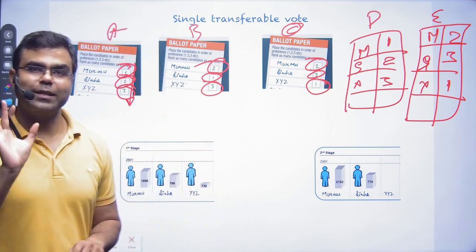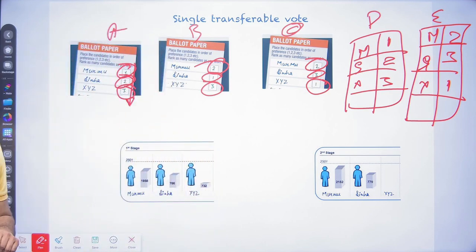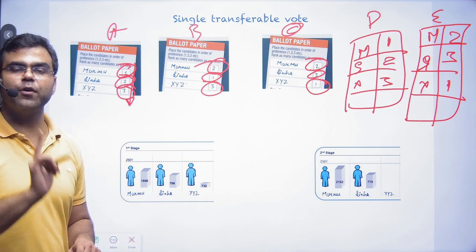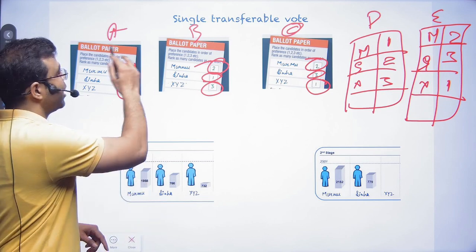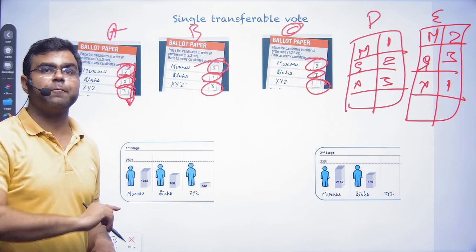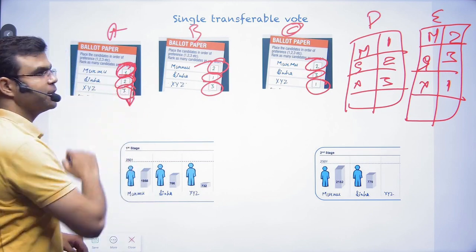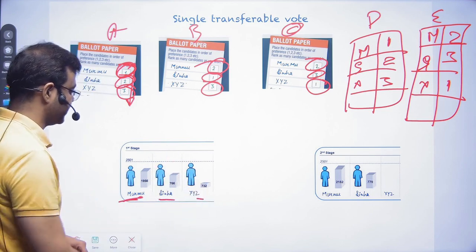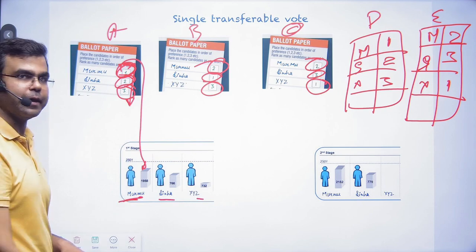Okay, so let's start stage 1. Now let's start the counting. In stage 1, we will be taking out all the ballots and looking at who is the first preference of everyone. In this case, Draupadi Murmu was the first preference. So let's say there are 3 candidates: Draupadi Murmu, Sinha, and XYZ. So this vote goes here.